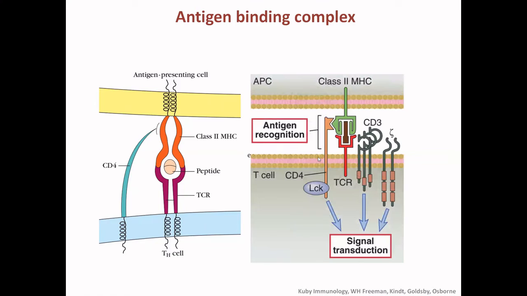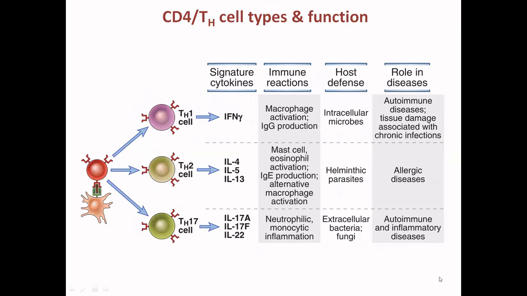So this is an example which is almost similar in both. In the case of the CD8 T cell, this is CD8, and this is class 2, this is the peptide, this is the T cell receptor, and this is the CD3 as I discussed earlier, present on the T cell receptor, and this is the zeta. So the combination of 1, 2, 3, 4 leads to the signal transduction on the intracellular side of the T cells. So this is the T helper cell.